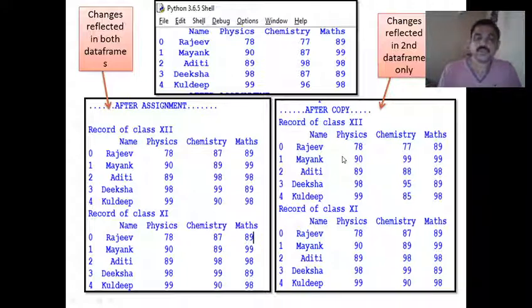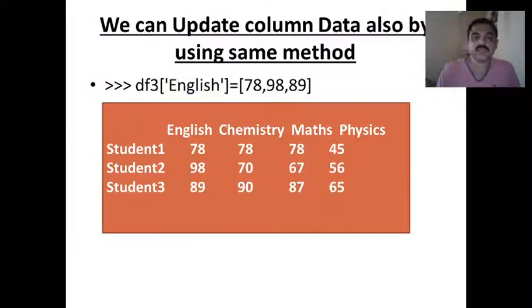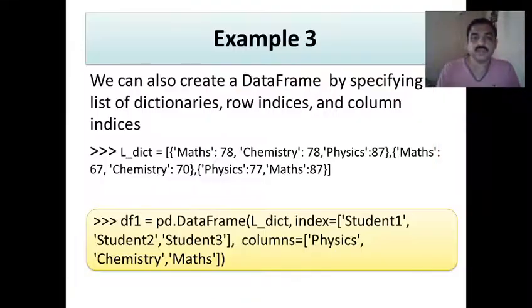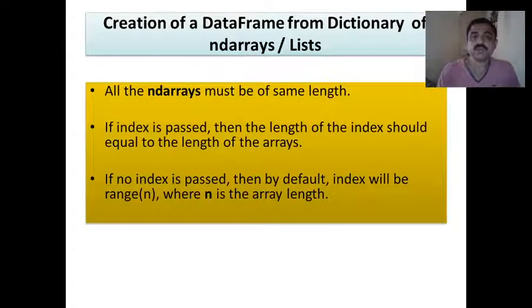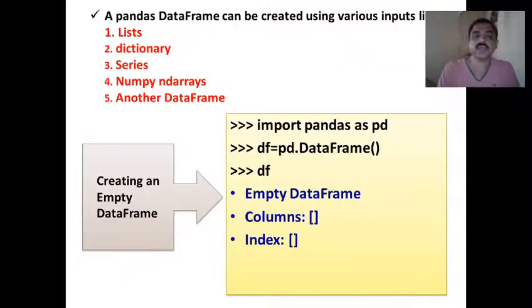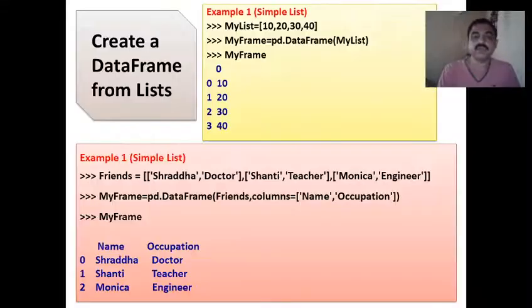So here we have seen some of the functions of data frames. We'll just conclude this session here. Here we have seen how to create a data frame and some operations on data frames: how to create a data frame from a list, how to create a data frame from a dictionary, and how to create an empty data frame.